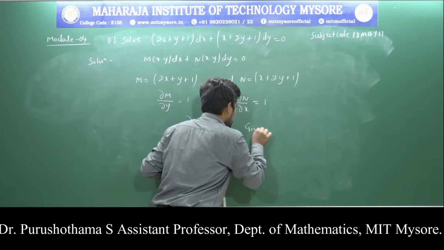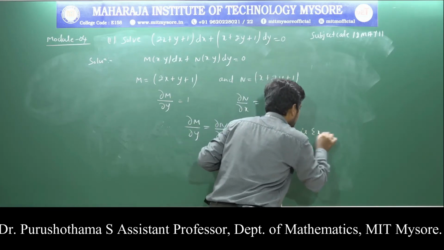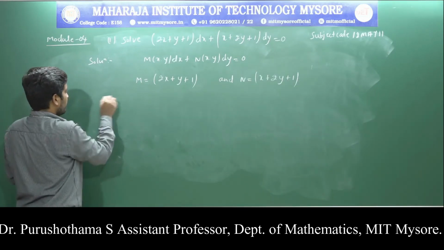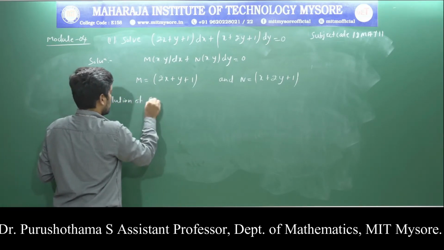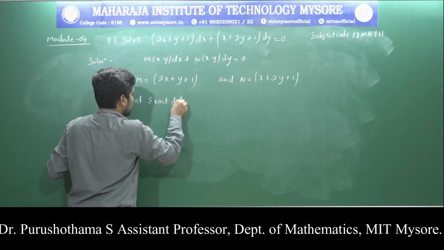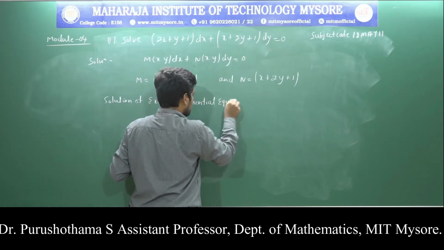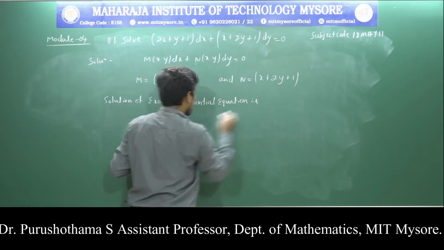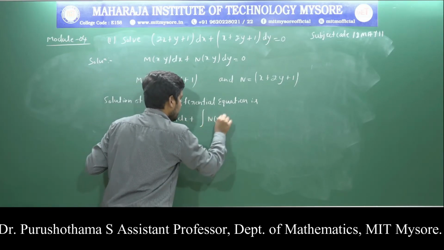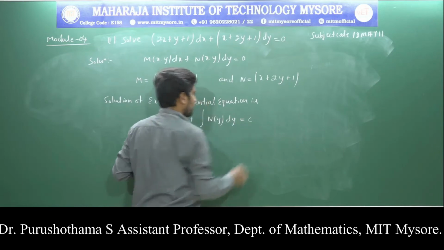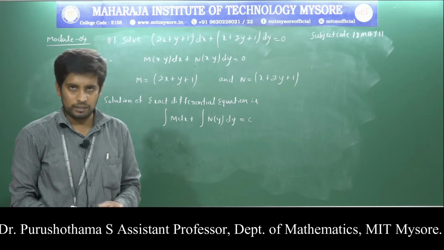Therefore, the given equation is exact. Now the solution of an exact differential equation: the integral of m with respect to x plus the integral of n of y with respect to y is equal to c. This is the formula to find the solution of an exact differential equation.